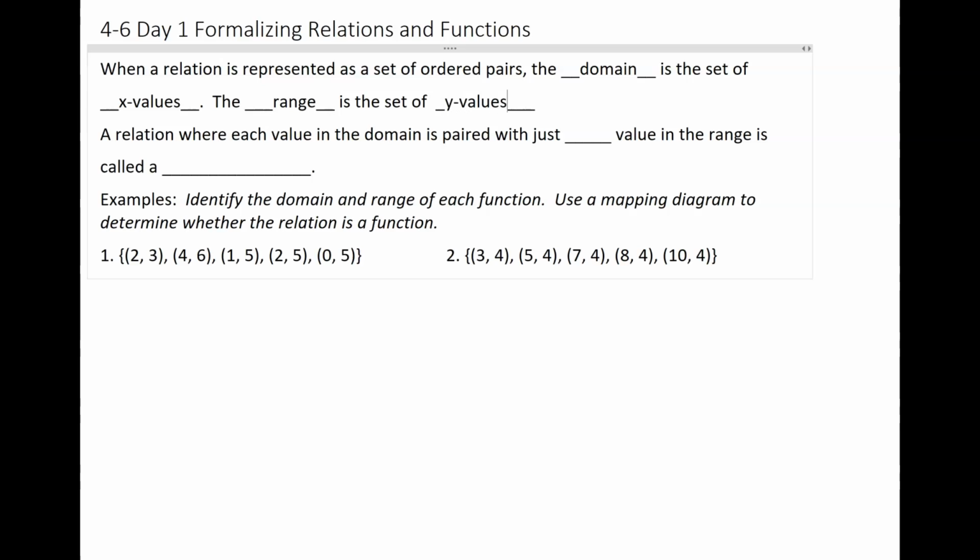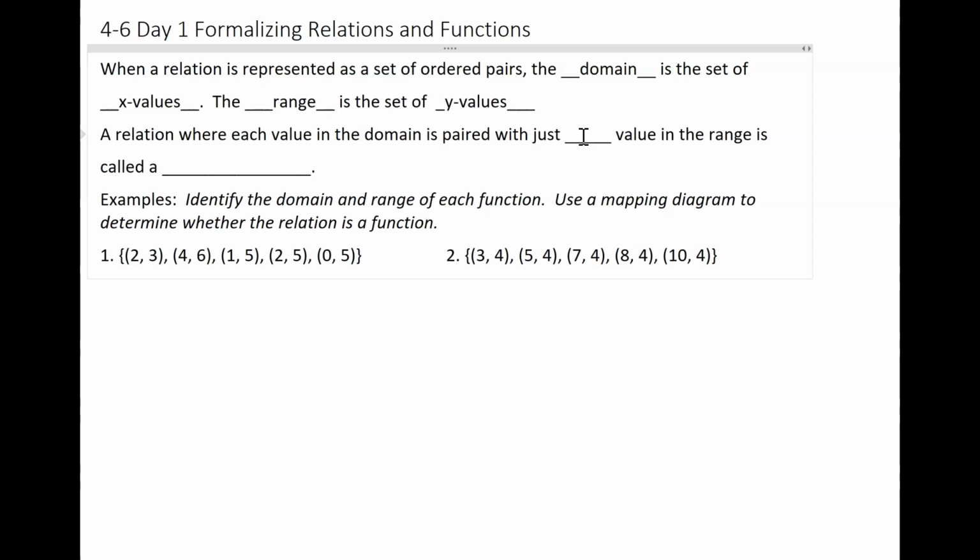Now, I keep these two apart in my head by thinking x comes before y and d for domain comes before r for range. So I understand that domain and x are related and range is connected to the y values.